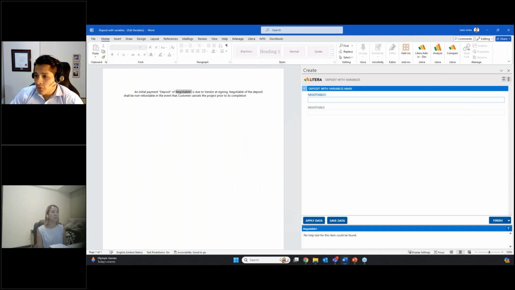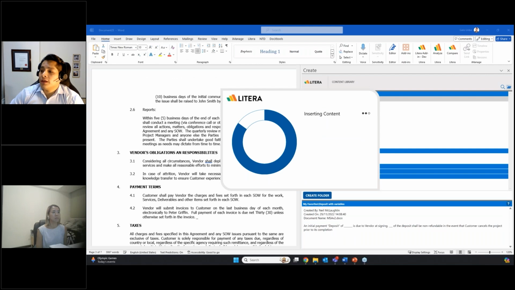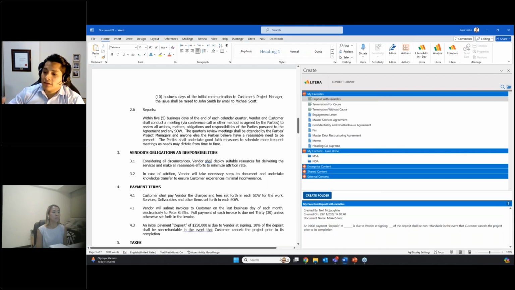As I mentioned before, this clause has two variables, and that's why I get this prompt for me to complete the variables in this deposit clause. So I'll go ahead and do that. I will add the deposit amount, 250,000, and the non-refundable deposit percentage, which is 10%. If I select finish, Create will go ahead and pre-populate my answers into the clause,